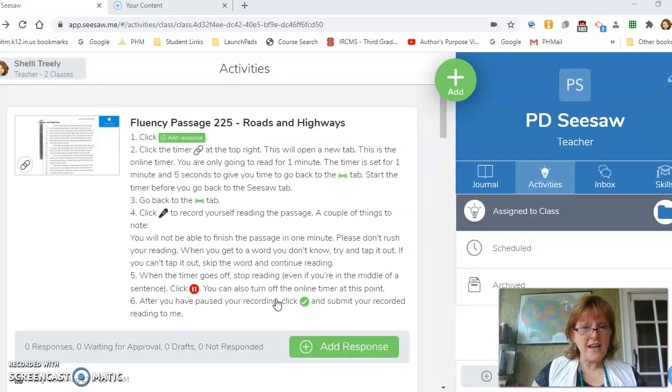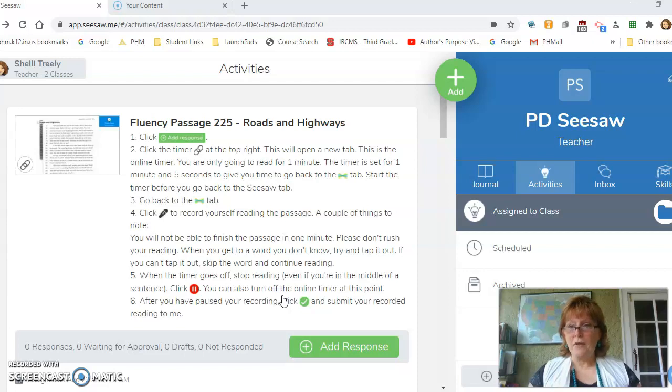Now, the other thing is reading fluency is not just how fast you read, okay? It's another big term we use in education called prosody. We want it to sound good as well.